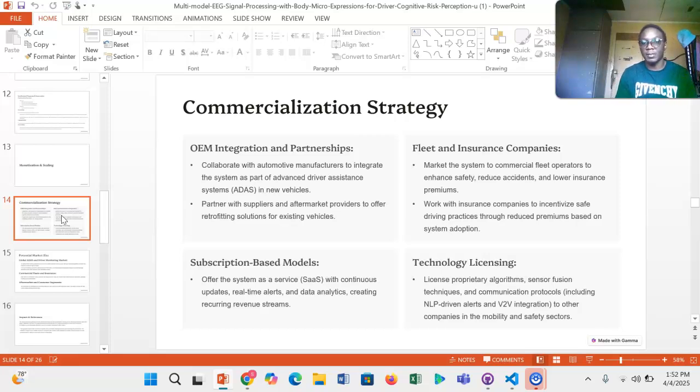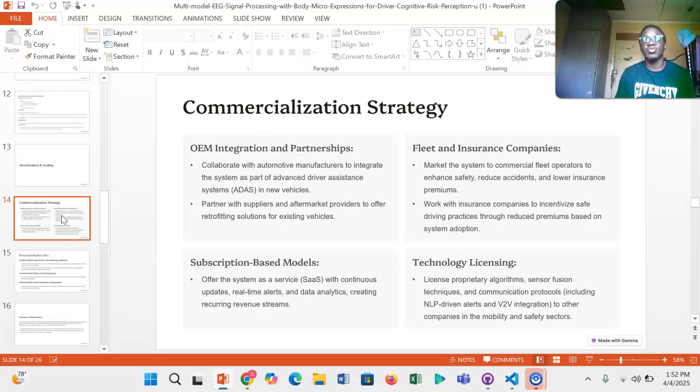We also could partner with suppliers to retrofit these solutions in already existing cars that have already been bought off market. You could also partner with fleet and insurance companies, where we can work with fleet or transportation companies to have this system implemented in their vehicles to monitor their drivers and assess their driving conditions.